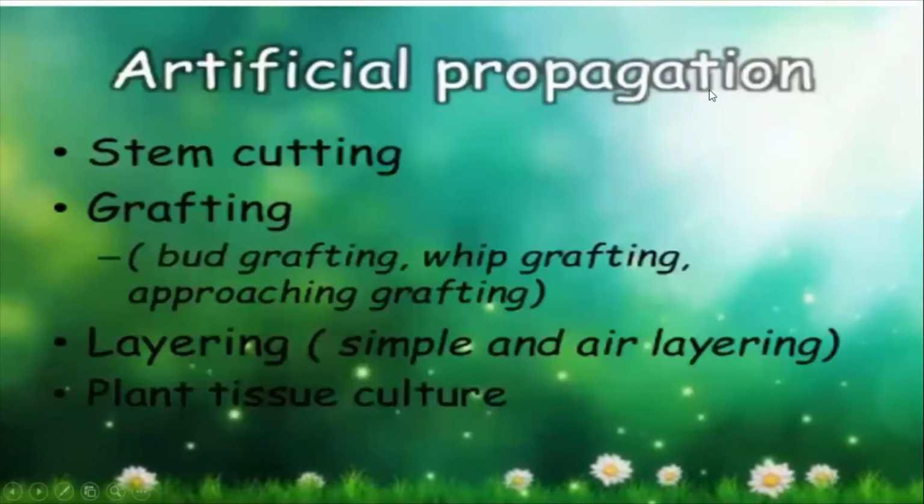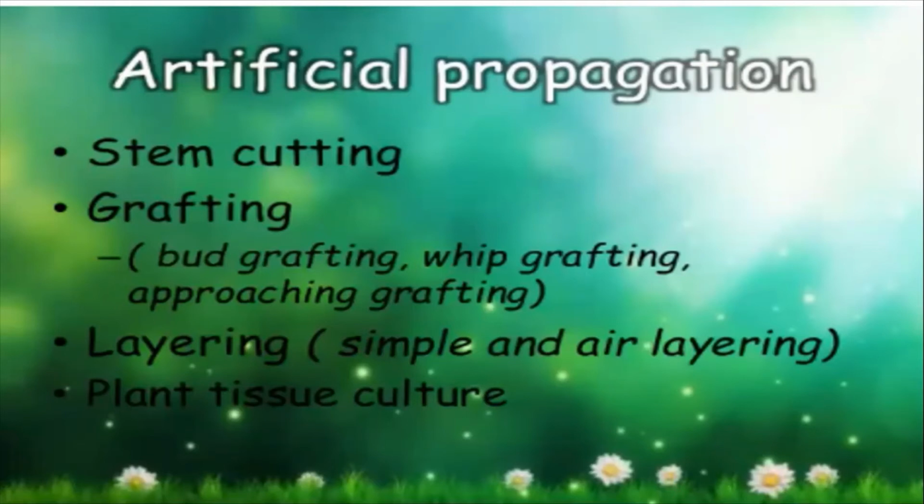Now let's come to the artificial propagation, where we are going to discuss the stem cutting, grafting, layering, and plant tissue culture. So as you already said, you know about the stem cutting, grafting, and layering, right? And plant tissue culture, I will explain. So can you explain now, Siddhi, what is happening in the stem cutting, grafting, and layering? Ma'am, shall I start with stem cutting? Yes, yes. Let me know how much you know, then we can actually see.